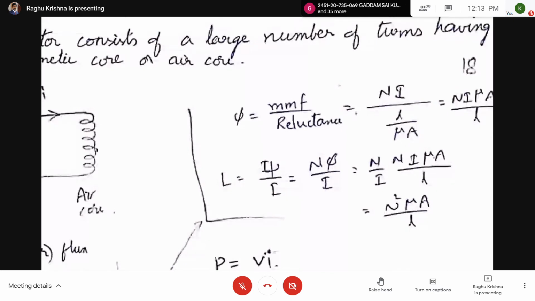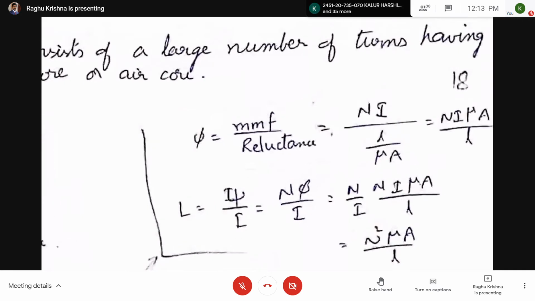So MMF is equal to Ni, number of turns into the current. If the number of turns are more, flux will be more. If the current is more, flux will be more. So here, already I told you in the first class that flux is proportional to I, flux equal to Li, where L is the inductance.